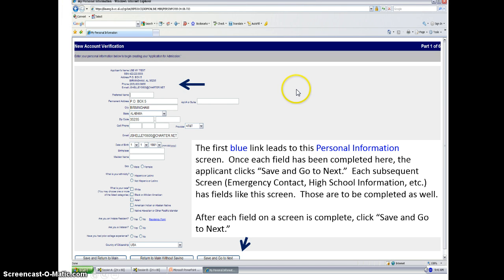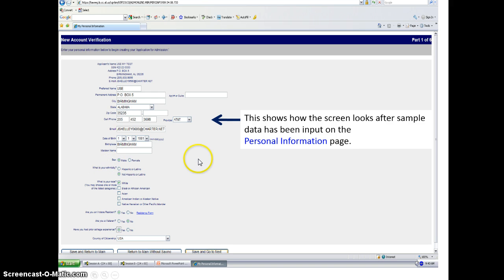Under Personal Information, you are taken to this screen. Notice that some of your information already appears here at the top. You entered that information earlier. You will now go ahead and complete the rest of these required fields and click Save and go to Next. This shows how the screen looks after the information has been entered on the Personal Information page.